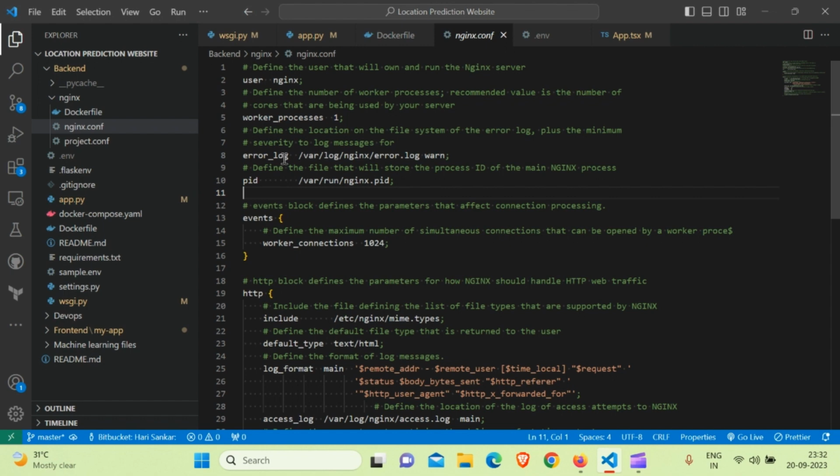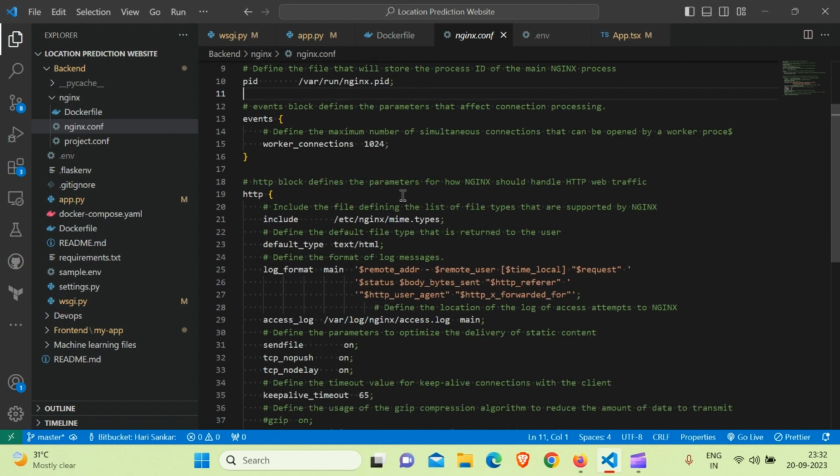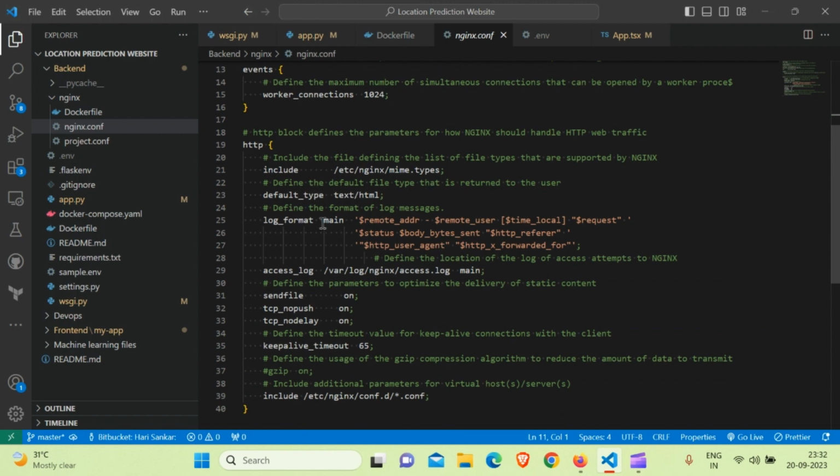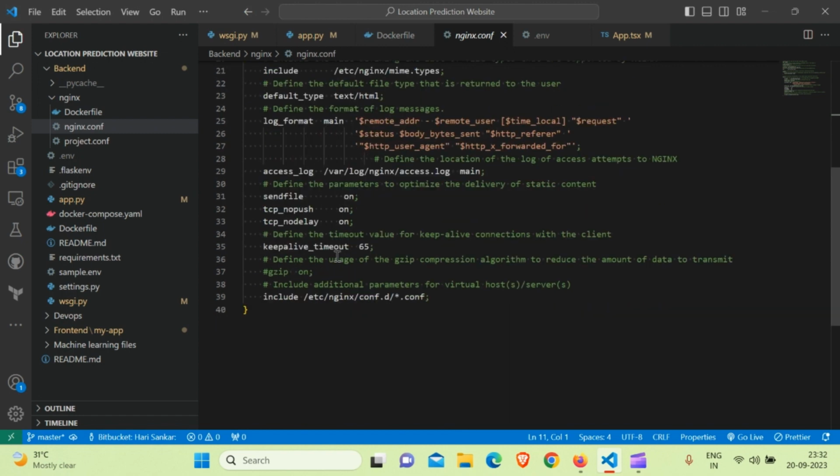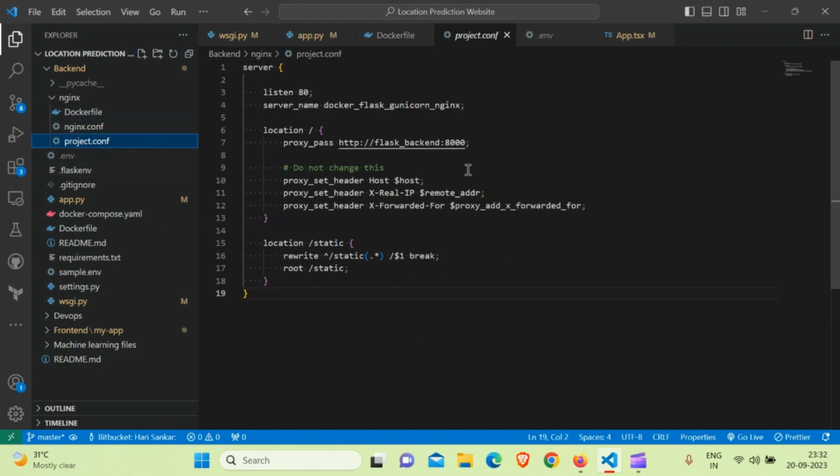We have multiple things like error logs, where the error log should show, and the severity of the logs, worker processes, how many processes, HTTP, the default types, log information, access types, sendfile, TCP keepalive, number of retries, and everything we could specify in this. And this is the project conf.